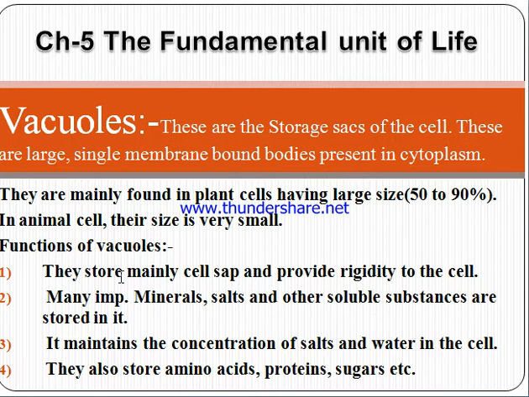What is the function of vacuoles? They store mainly cell sap and provide rigidity. Many important minerals, salts and other soluble substances are also stored in it, and it maintains the concentration of salt and water in the cell. They can store amino acids, proteins and sugars. So vacuoles are present in plants and can store amino acids, proteins, sugars, etc. And the second important point is they provide rigidity to the cell.